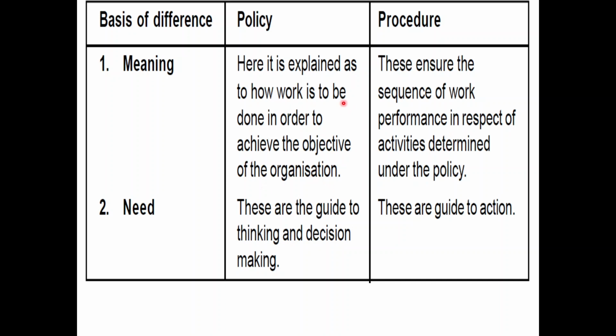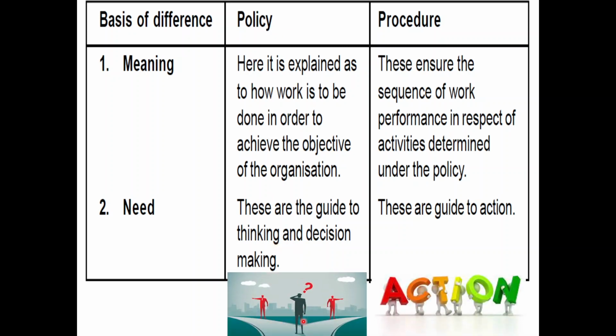But to achieve this policy, the sequence of work performed in respect of activities determined under the policy, aligned with this policy to achieve the goal. The sequence of work is procedure. That is the difference. These are the guide to thinking and decision making, but these are the guide of action. Procedure is the guide of action, and policy is the thinking and decision making guide to achieve the objectives. So दोस्तों, this is the decision making and this is the action.